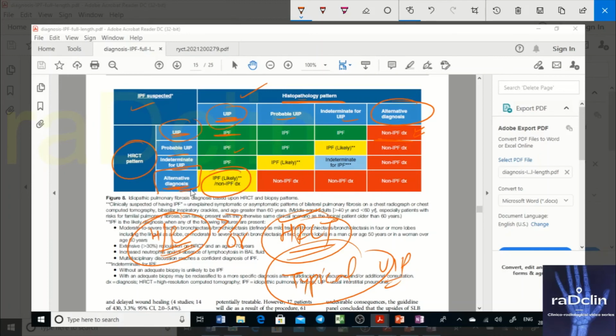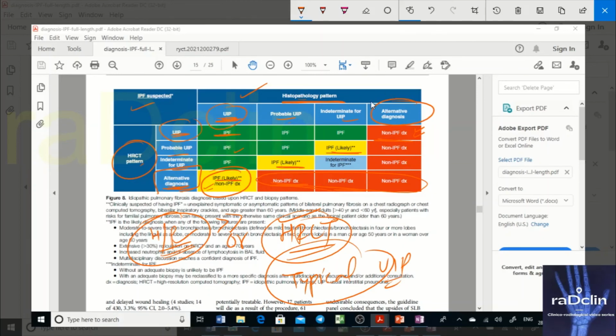Okay, so you have alternative diagnosis. Here IPF is likely. Now there are categories where you will see IPF likely. This yellow category is there, and these red categories are non-IPF diagnosis. Even if you have alternative diagnosis and the patient has UIP, you have IPF likely. But if you have alternative diagnosis on HRCT and you have either probable, indeterminate, or this, the answer is simply non-IPF diagnosis. Remember this thing.